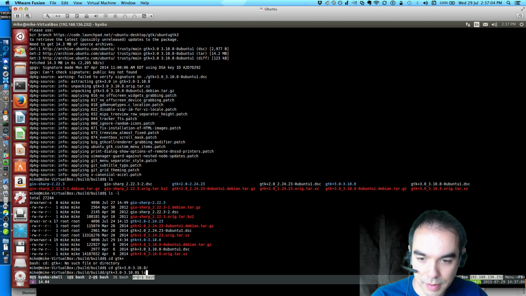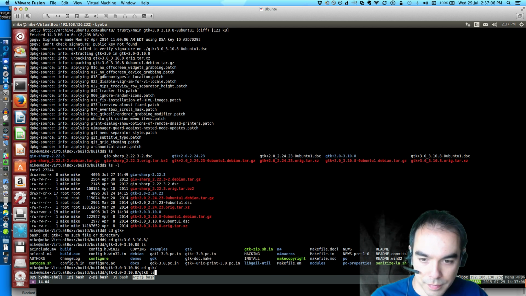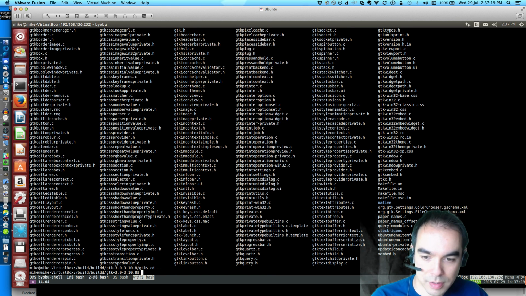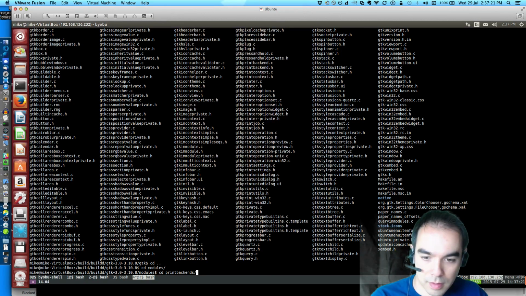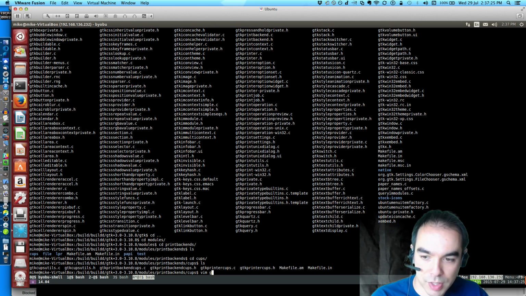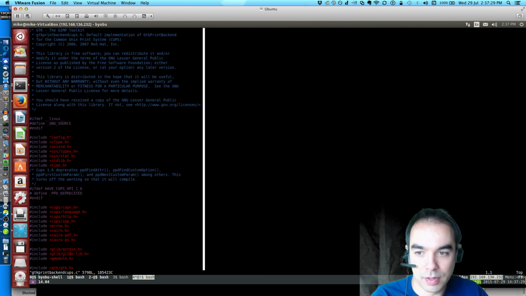GTK plus 3. And the place that I'm particularly interested in is under print backends. We've got cups as the print backend. GTK print backend cups is where a lot of action occurs.